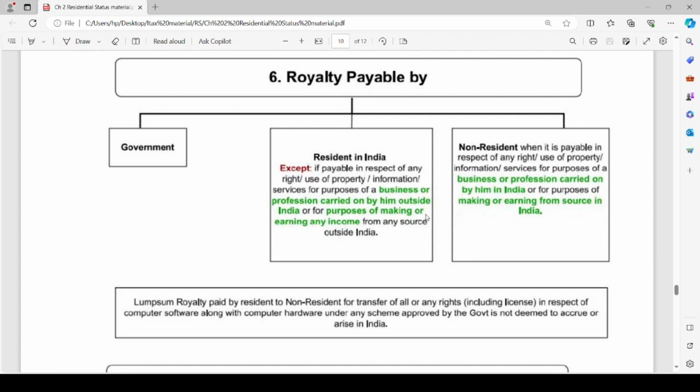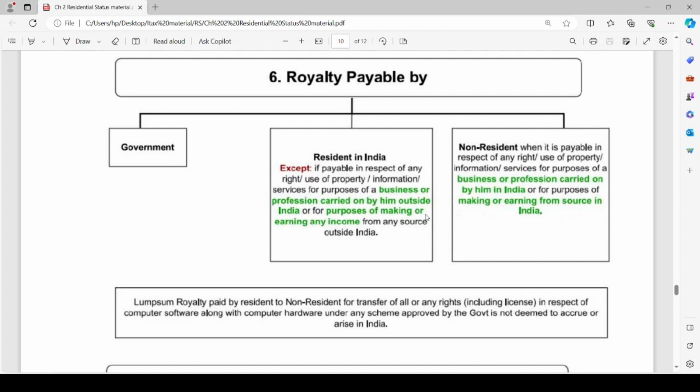Generally, we know that royalty is paid in respect of any right or use of property or information or services for the purpose of business or profession. So, if such royalty income is payable in respect of business or profession carried on outside India or for purposes of making or earning income from any source outside India, it is not deemed to accrue or arise in India.